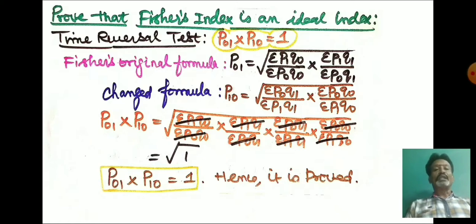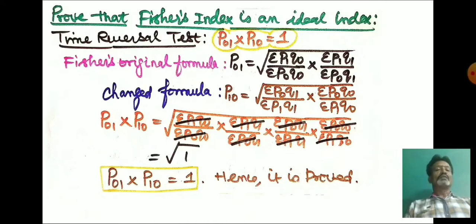So P01 into P10 equal to, first you have to write under root, you write the P01 formula, then you write the P10 formula. That is, first you write Fisher's original formula, and with that you multiply the changed formula. So now P01 into P10 equal to under root of sigma P1 Q0 divided by sigma P0 Q0 into sigma P1 Q1 divided by sigma P0 Q1 into sigma P0 Q1 divided by sigma P1 Q1 into sigma P0 Q0 divided by sigma P1 Q0.